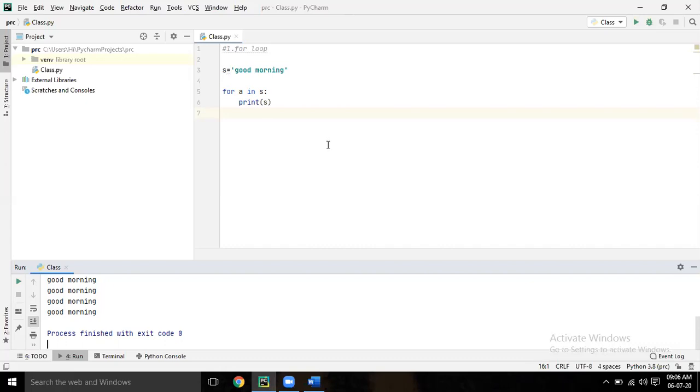You want to print elephant, tiger, or whatever you want, that many times it will print because the loop is running that many times. Okay, sir.